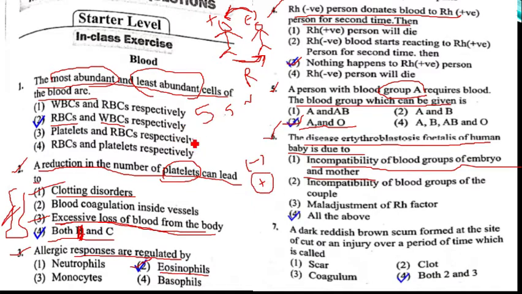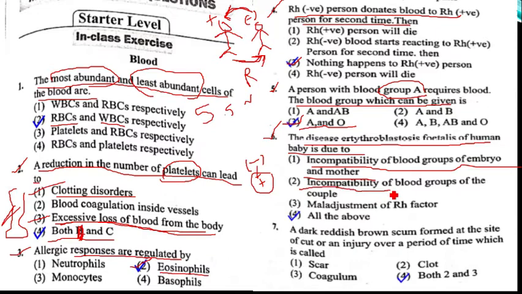Hence there is a chance that the Rh antibodies which are formed in the mother's blood during delivery of the first baby may reach the uterus and destroy the positive blood of the fetus. It is because of variation in blood groups between embryo and mother. Embryo blood group is positive, mother blood group is negative.